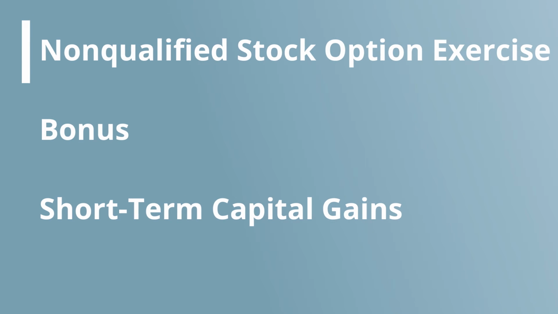So let's say that you're in the highest tax bracket of 37%. If you have any other income that could fall under AMT, such as non-qualified stock option exercises, a large bonus, or any other selling of short-term capital gain items, then it'd be advantageous to shift those things into the year that you pay AMT. Then they'll be taxed at the 28% rather than the 37%, thereby saving you 9% on taxes. This is effectively sheltering your income from higher tax brackets in the year that you have to pay AMT.